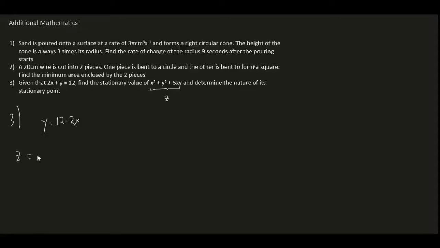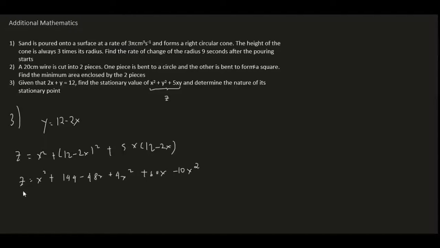So we have z equals x squared plus (12 minus 2x) squared plus 5x(12 minus 2x), right? So we have z equals x squared plus 144 minus 48x plus 4x squared plus 60x minus 10x squared.